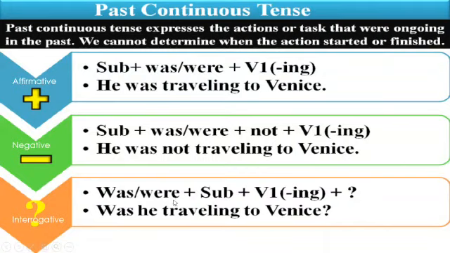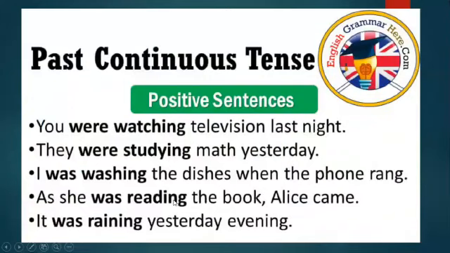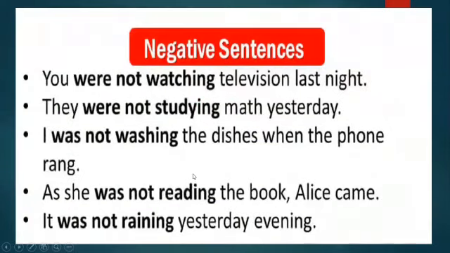And here we have some examples of positive, negative, and question sentences. You were watching television last night. They were studying math yesterday. I was washing the dishes when the phone rang. As she was reading the book, Alice came. It was raining yesterday evening. These are positive sentences.